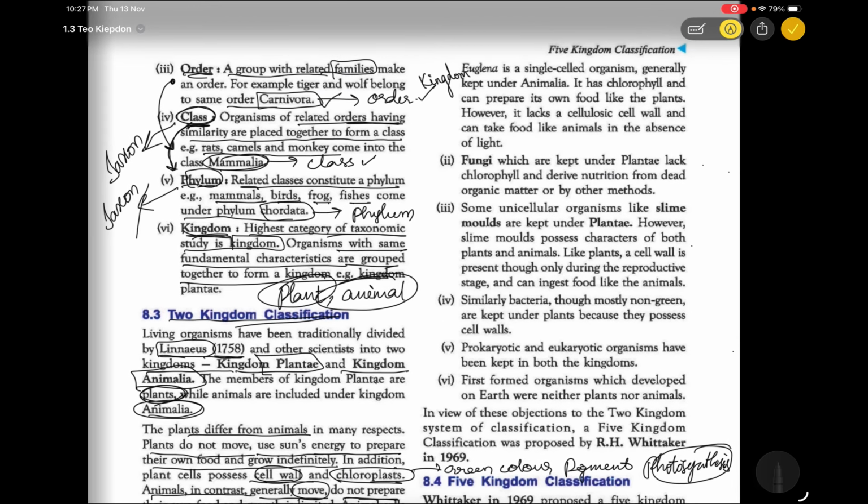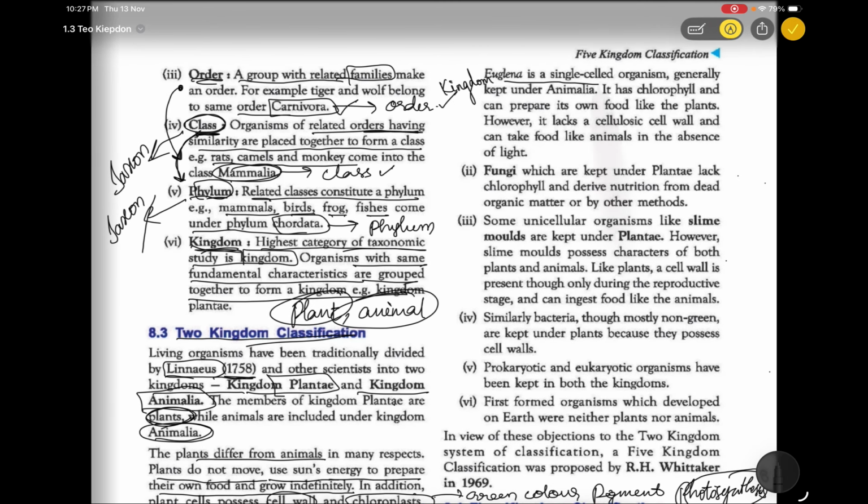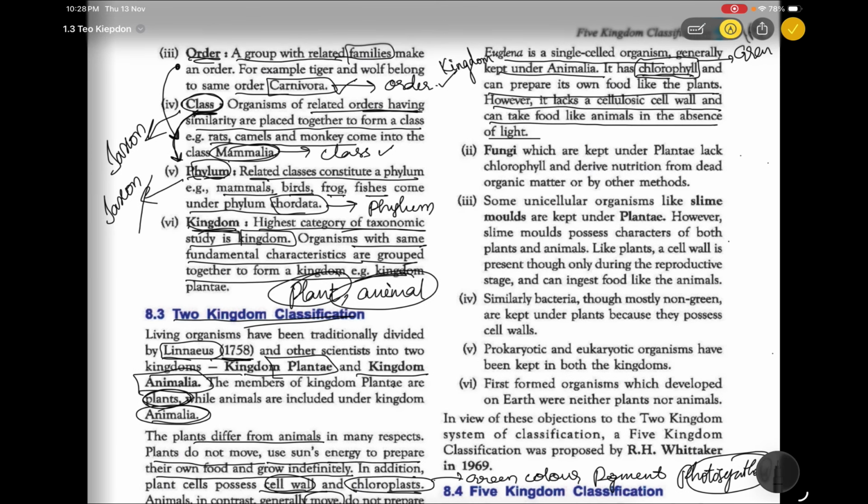Okay, and next point. Euglena is a single-celled organism, generally kept under Animalia. It has chlorophyll, but Euglena is single-celled. Okay, it's a point to remember that we can distinguish it in the Animalia. But it also has chlorophyll. Chlorophyll is used for green color pigmentation, but it relates to the Plantae. So we could not place this in the Animalia. It can prepare its own food also like plants. However, it lacks the cellulose cell wall and can take food like animals in the absence of light. Okay, so we could not place Euglena either in the Plantae or Animalia.